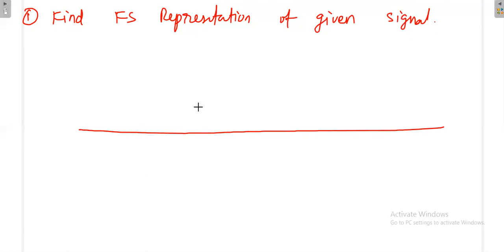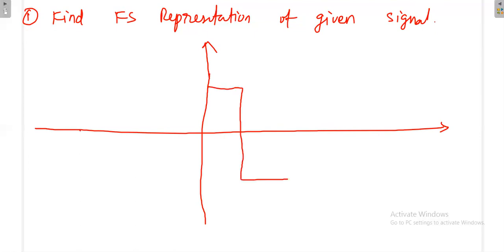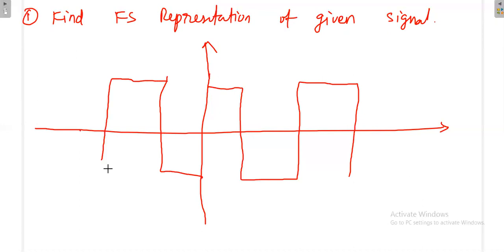The signal is a non-sinusoidal periodic signal. The signal goes from 0 to T by 2, and then T, having amplitude plus A and minus A. Here this is minus T by 2 and again minus T. This is time and this is x of t.